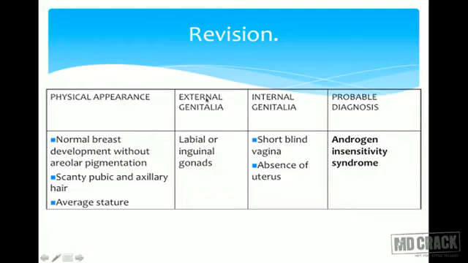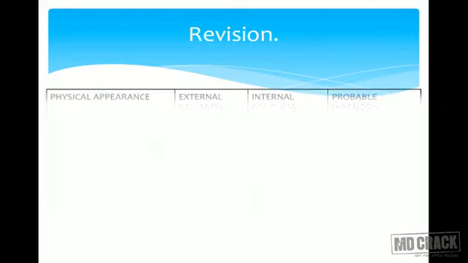Average stature; labial or inguinal gonads, meaning they may be in the abdominal cavity or in the inguinal canal. There is a short blind vagina and absence of uterus. This confirms the diagnosis that the vagina is a blind pouch and the uterus is totally absent. Again, very clear cut, it is androgen insensitivity syndrome.